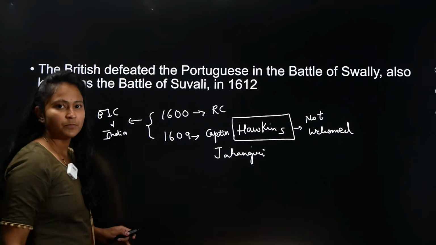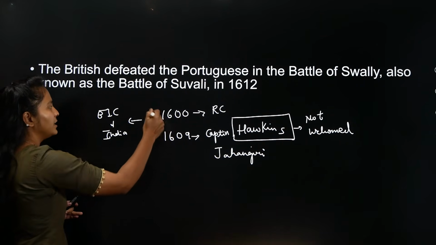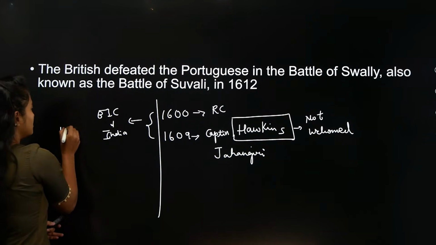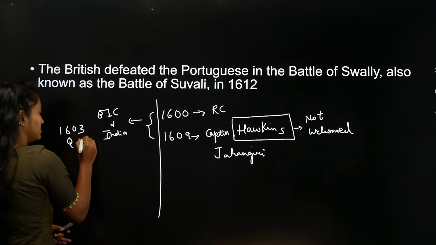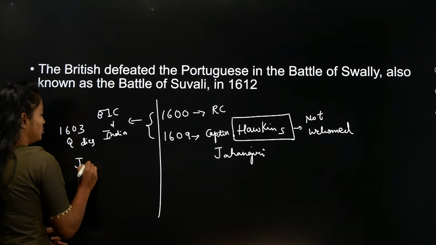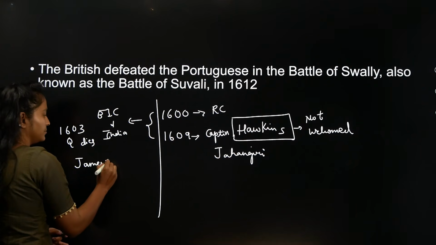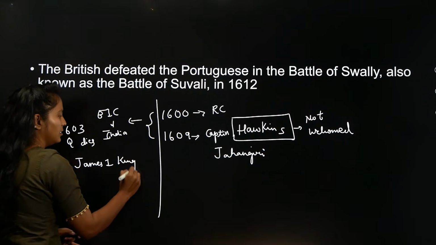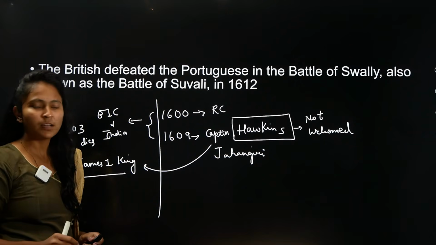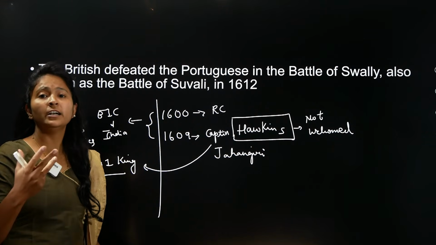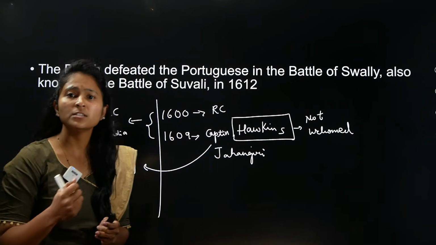And he goes back. Here in the background, this is happening in India. You need to understand that in 1603, Queen Elizabeth dies, and next comes James I. He is the king. When Captain Hawkins comes back, King James was like, how did India even reject us? How is it even possible?